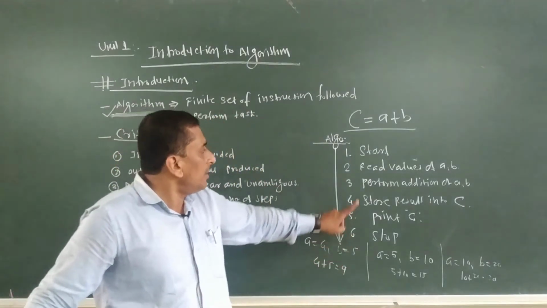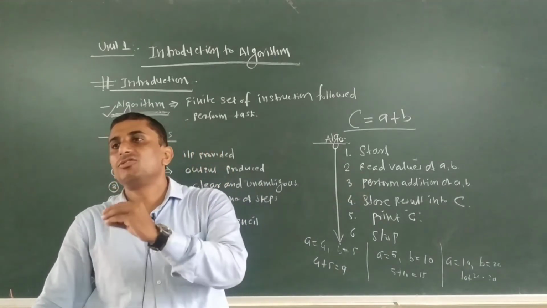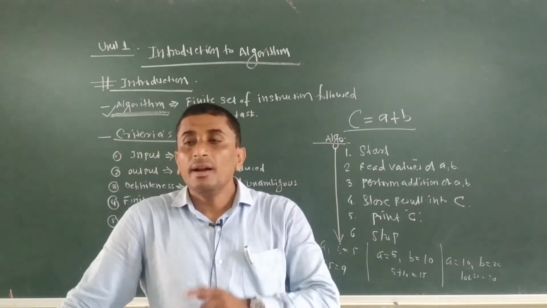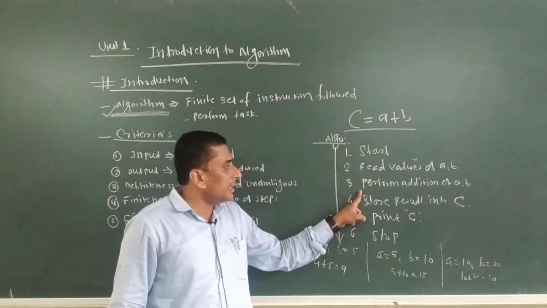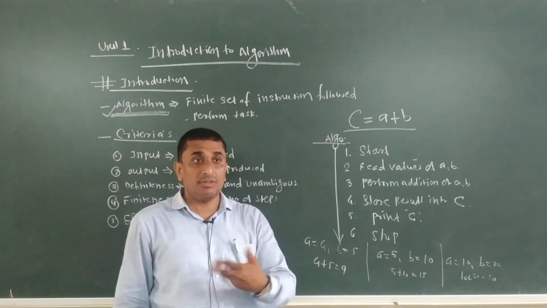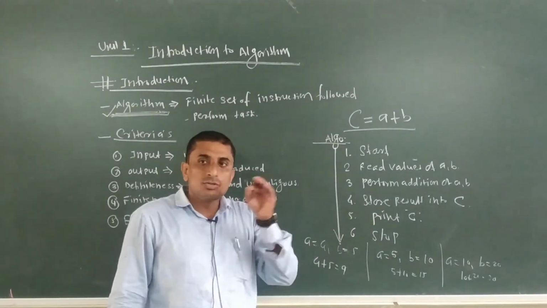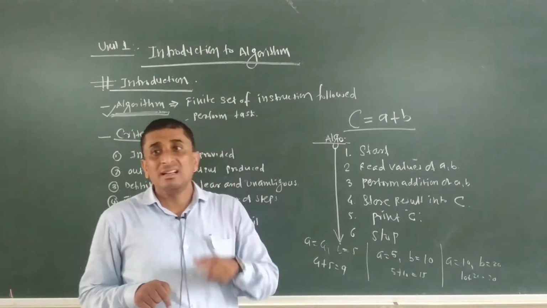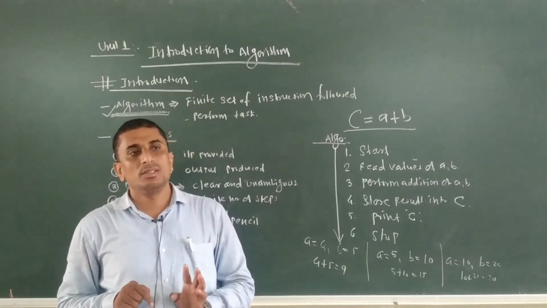So in step number 2, we are reading the values of two variables a comma b, that we are assigning. Is it clear? Once the corresponding values are assigned, step number 3 is to perform addition of the two variables a comma b. Step number 4, store the result into C. Whatever addition we perform, the result is to be stored into the value of C.